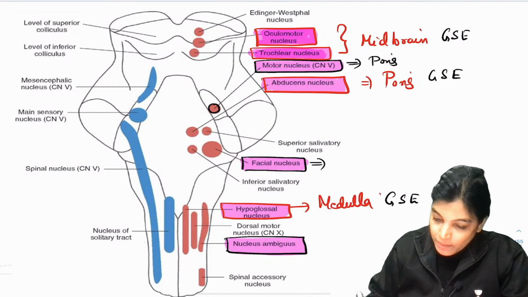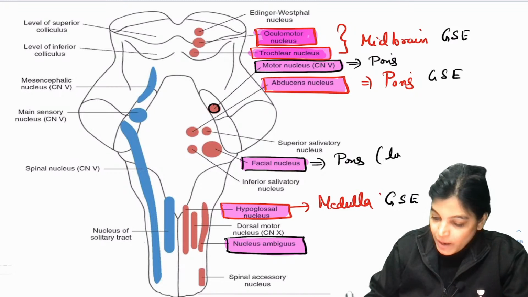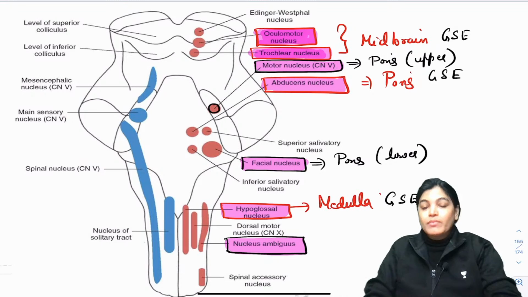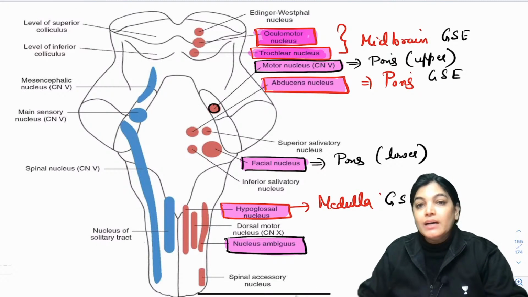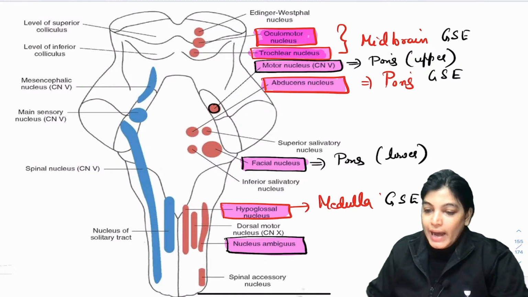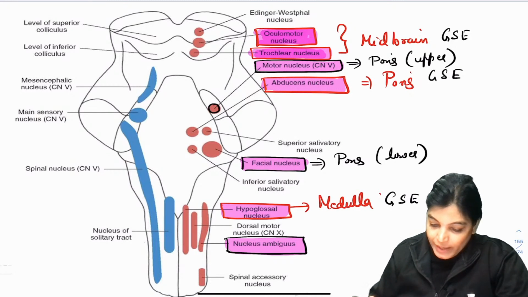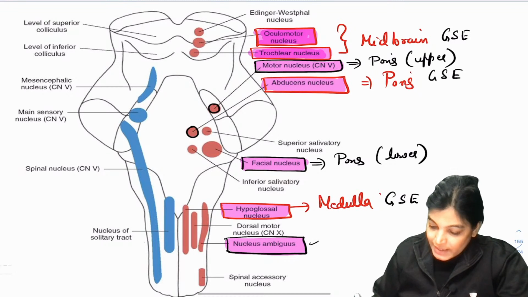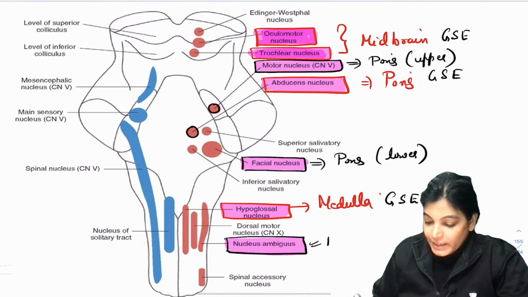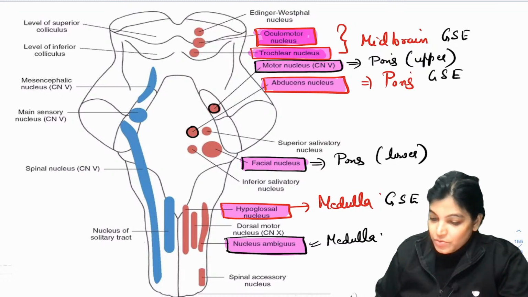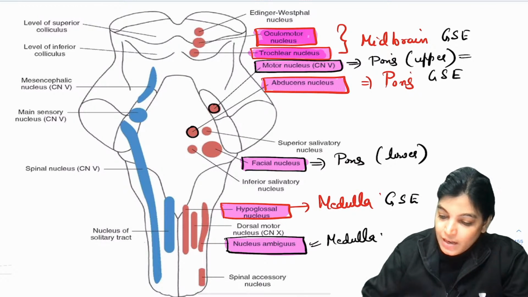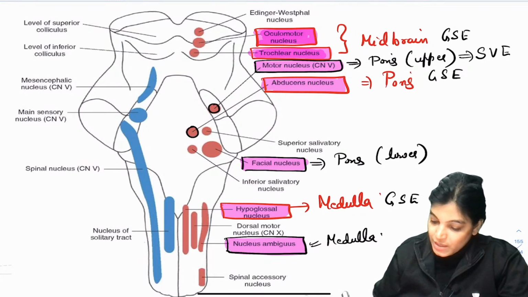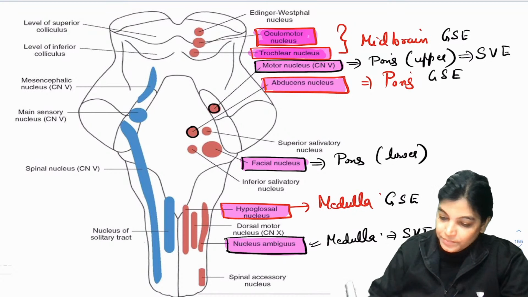Facial is located in the lower part of the pons, slightly anterolateral and caudal to the 6th cranial nerve nuclei. So this is the 6th one. Now nucleus ambiguus, again you can see it is elongated, located in the medulla, and these 3 again are the nuclei of special visceral efferent.